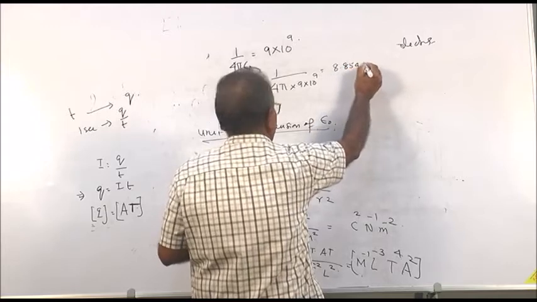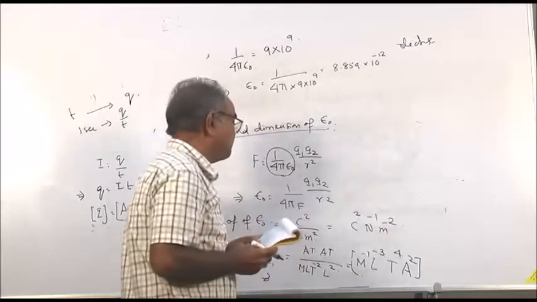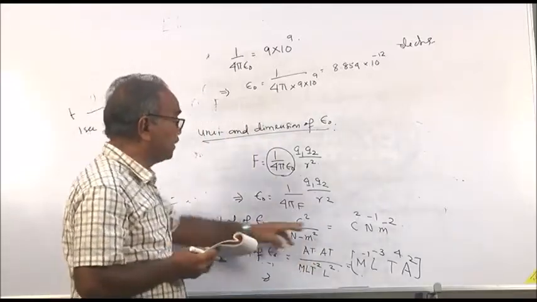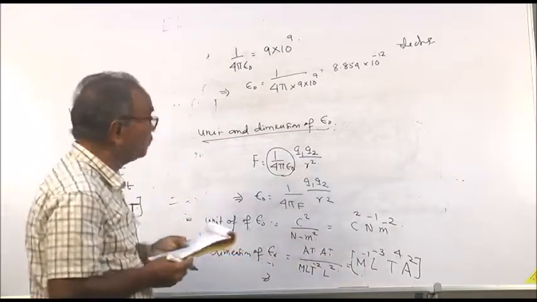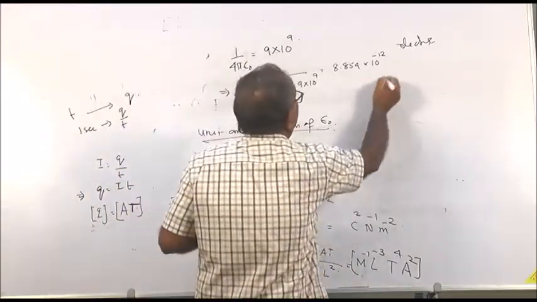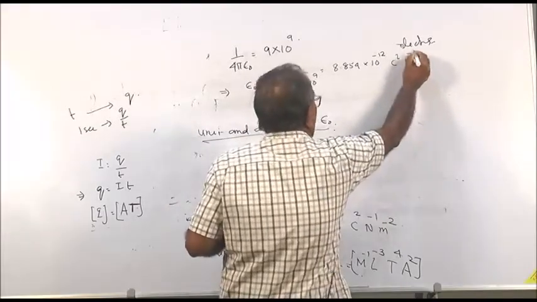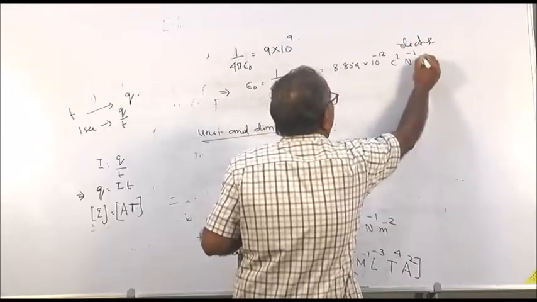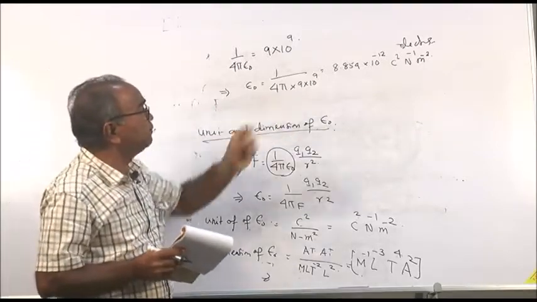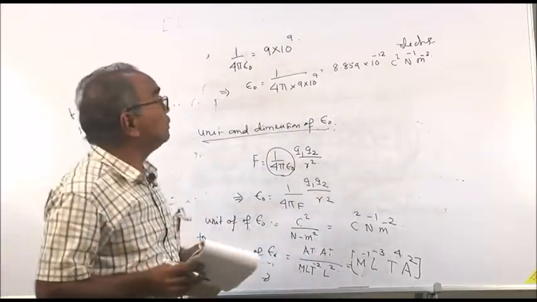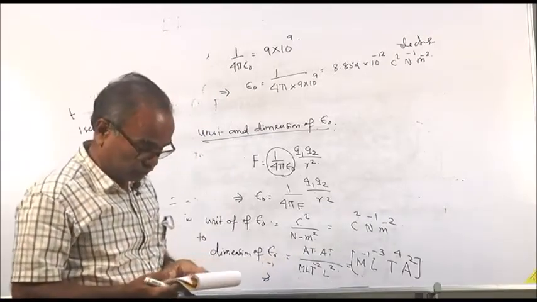8.854 into 10 to the power minus 12, and the unit of epsilon 0 is C square N to the power minus 1 m to the power minus 2. So, this is equal to Coulomb square into Newton inverse and meter minus 2. So, the value of epsilon 0 is 8.854 into 10 to the minus 12 and the unit is Coulomb square, Newton inverse and meter minus 2.